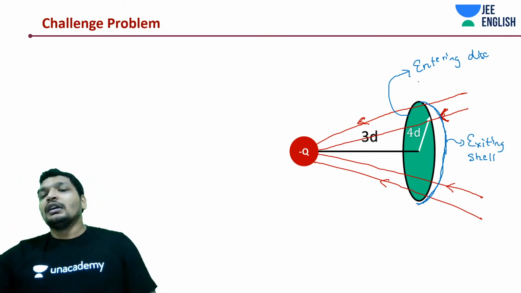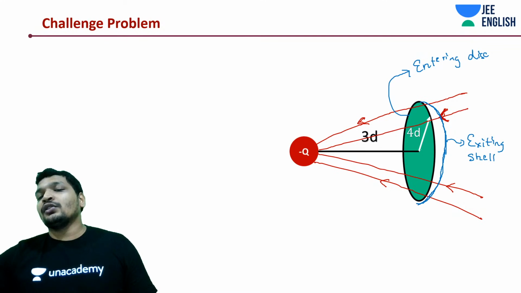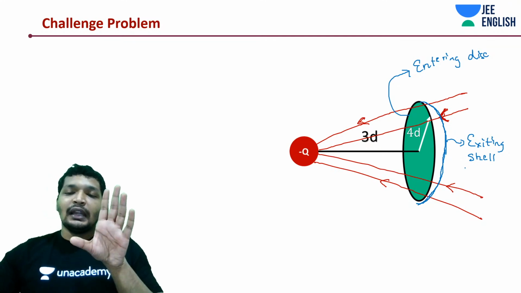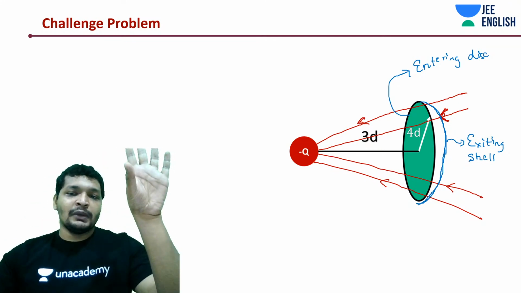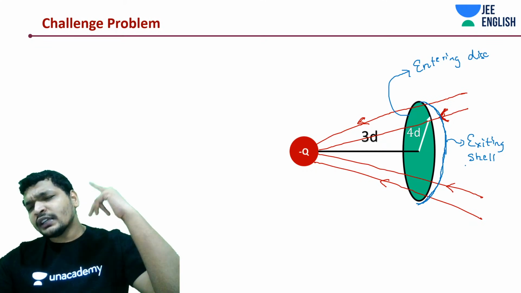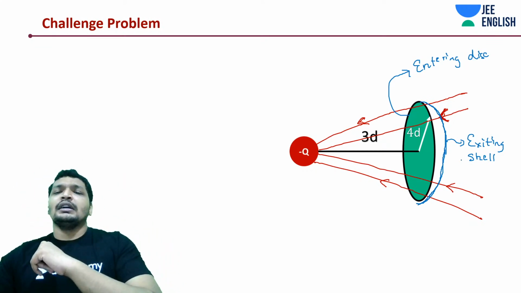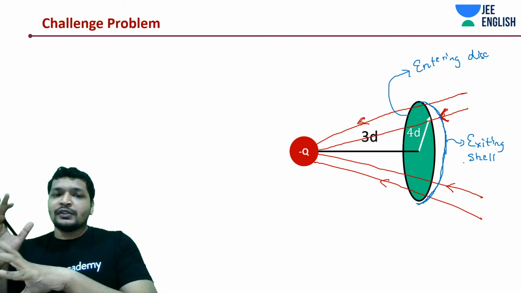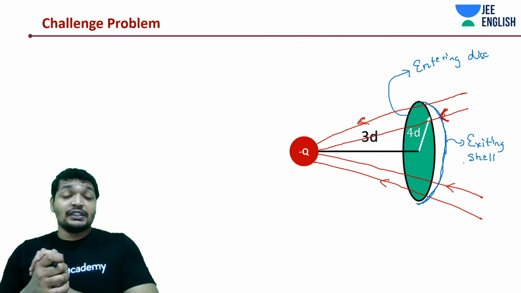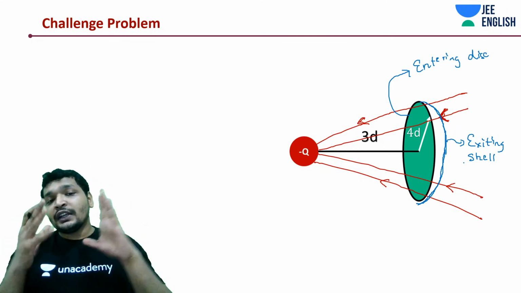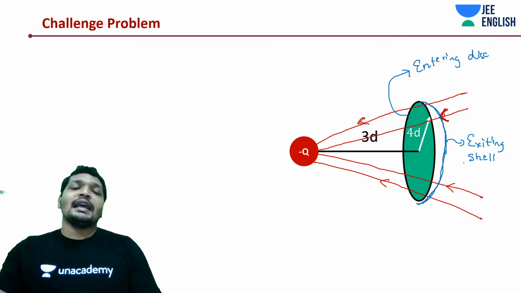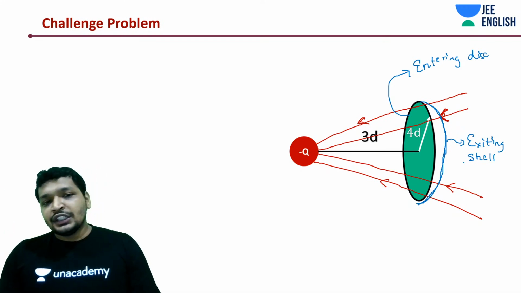whatever it is. So now if it was just the disk, I can find out how many electric field lines are entering in this case. In the earlier case, it would have been exiting. Try to correlate with case 1 and 2 we discussed. In case 1, we didn't have a disk base, hence we found out the electric flux through it. And in case 2, we had a disk base, and we said that whatever field is entering through the disk base is exiting through the shell.